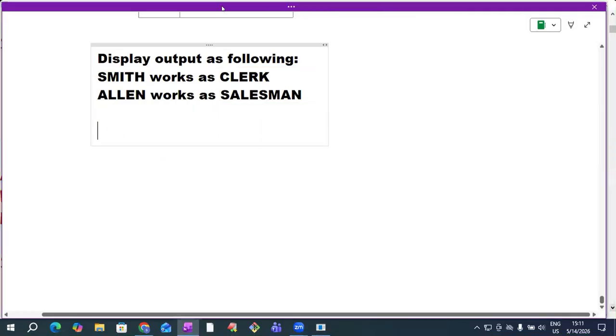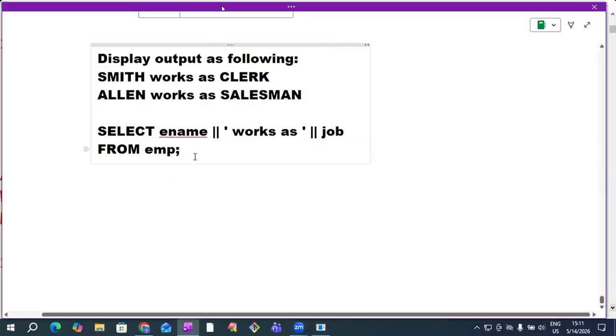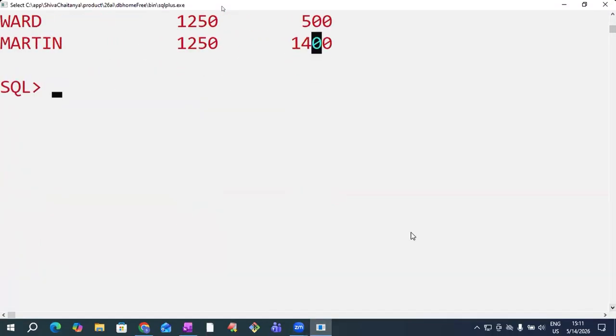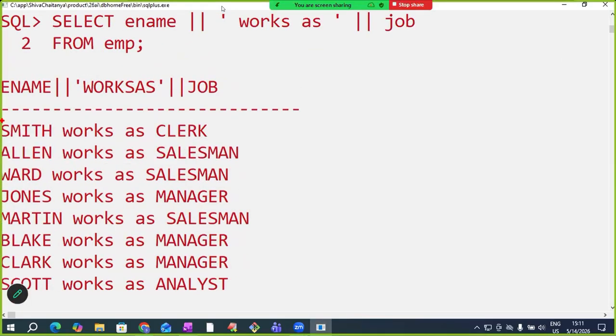Tell me the final query now. What do we need to write? Select e-name concatenated with works as, concatenated with job from EMP. This I'm only copying. Observe here. See, as per our discussion, we are getting the output. Smith works as clerk. Allen works as salesman. So employee name concatenated with works as, that result concatenated with job.